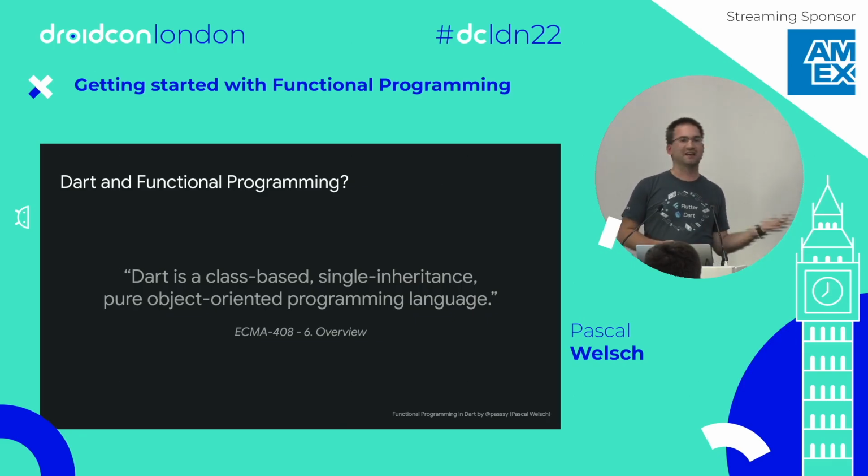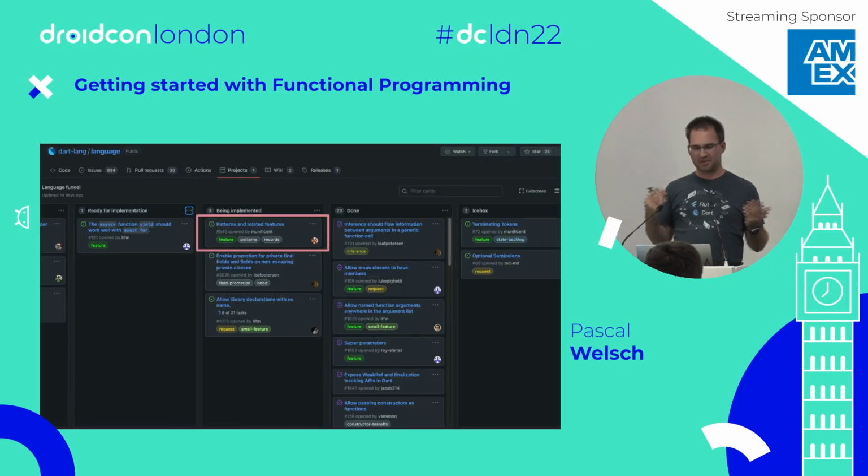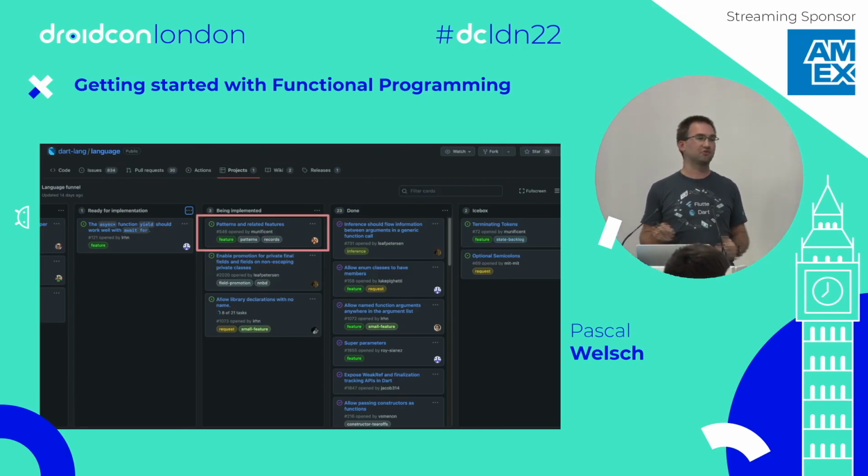The thing is, this might change. The Dart team is actually actively working on patterns and related features. If you know programming languages like Haskell, pattern matching is something which is used all the time in functional programming. And the Dart team is actively working on that. I want to show you some of the ideas which they are actually implementing. So this is completely specified. That's why I can show you some code examples, but it's not fully implemented.